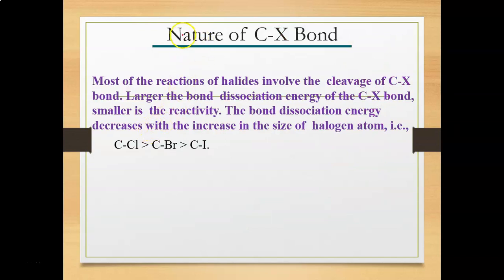In the next slide, we are going to discuss the nature of the carbon-halogen bond. I have already explained that in the structure of methyl halide, like I draw here methyl chloride. This is the structure of methyl chloride.